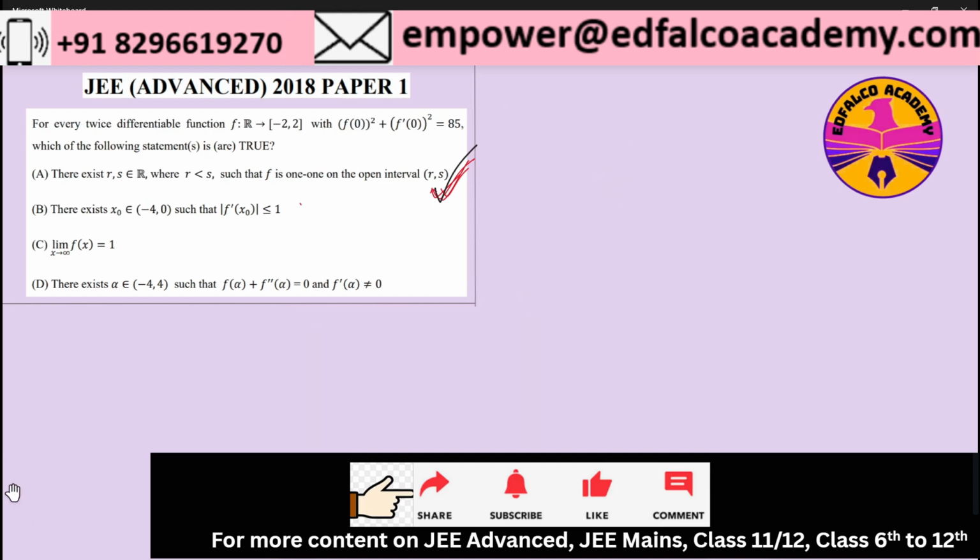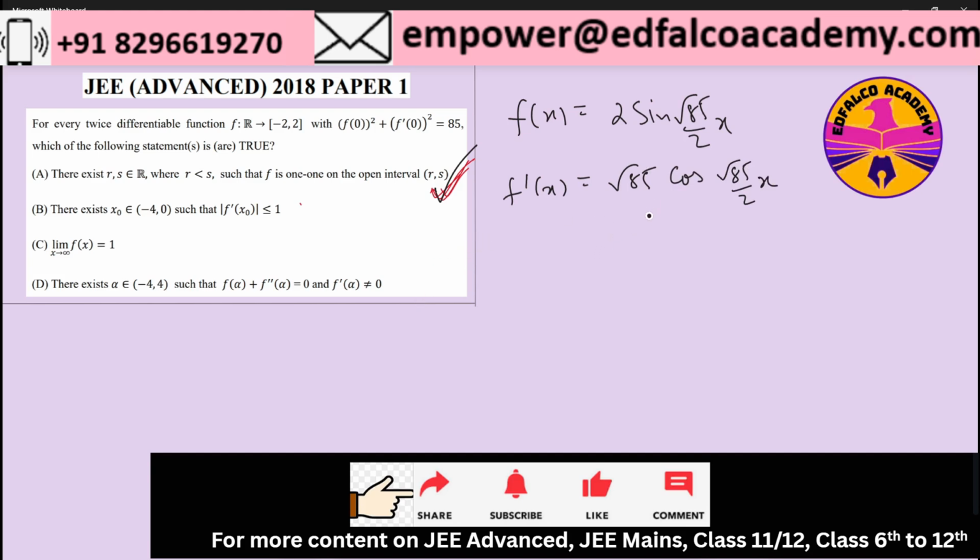Now let's also look at it from the perspective of the assumed function that we had. We had assumed that f of x is equal to 2 times sine of root 85 by 2 of x. Therefore, f dash x will be equal to root 85 cos of root 85 by 2 into x, right? So this is my f dash x.